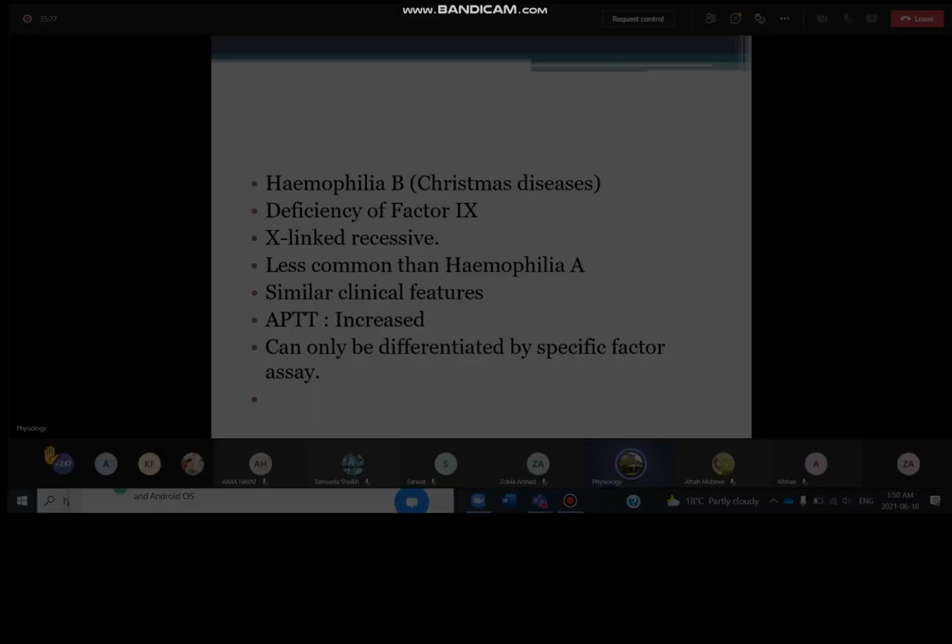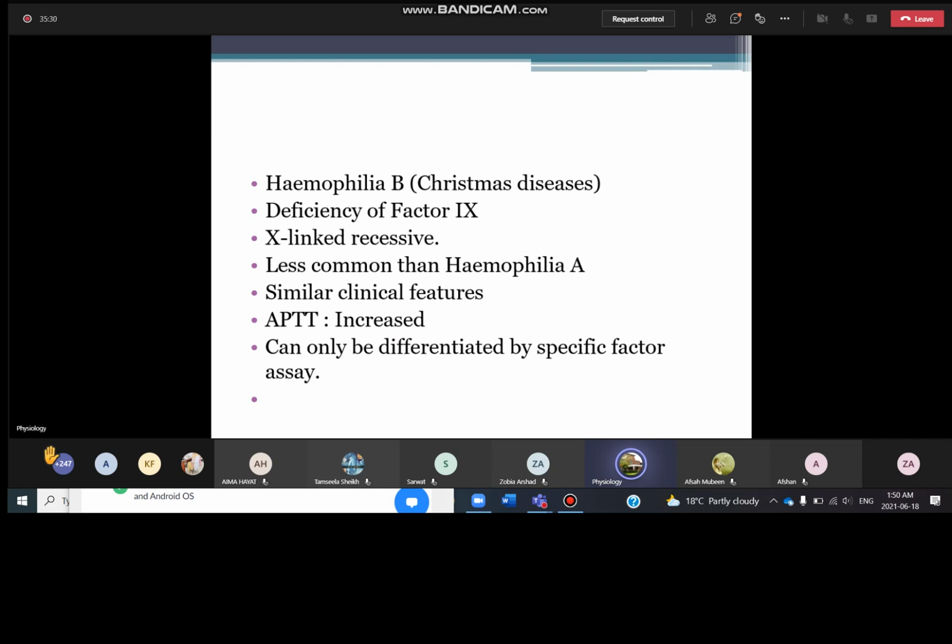And what is hemophilia B? It is a deficiency of factor number 9. Okay? Hemophilia A is the deficiency of factor number 8, and hemophilia B is the deficiency of factor number 9. It is also X-linked recessive, so I am repeating it again and again. It is going to be presented in males, most likely. It is a rare disorder, less common than hemophilia A, but the clinical features are going to be the same because of the coagulation factors that I have already described. They are going to present with deep bleeds, deep muscular bleeds, intra-abdominal bleeds, GIT bleeds.